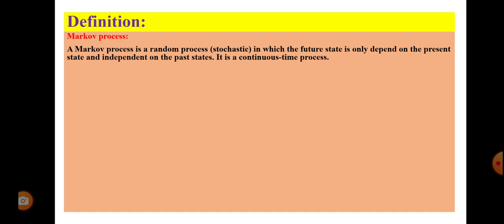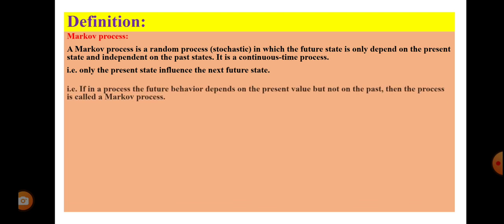So if you want to check whether it is going to rain now or not, you have to check what is the climate 1 hour before, that is the present, not 1 year, that is the past. So this process is the Markov process. This is a continuous time process. Time is continuous in the interval. Only the present state influences the next future state.